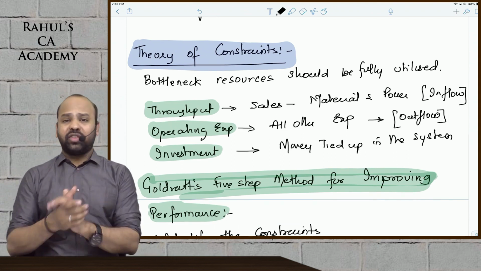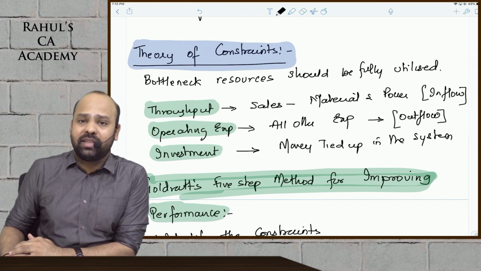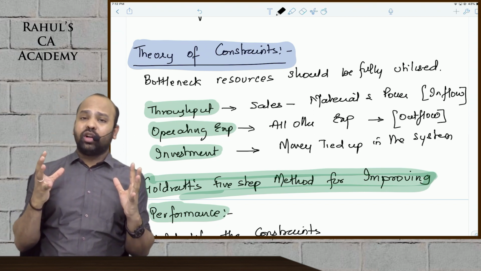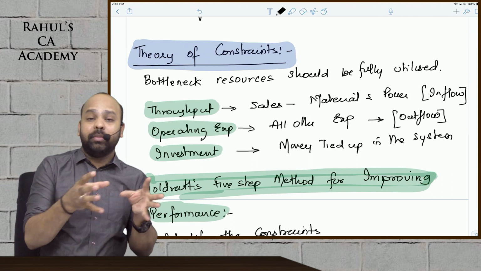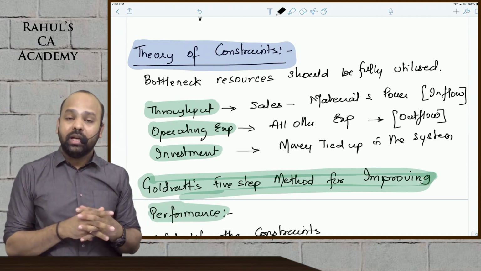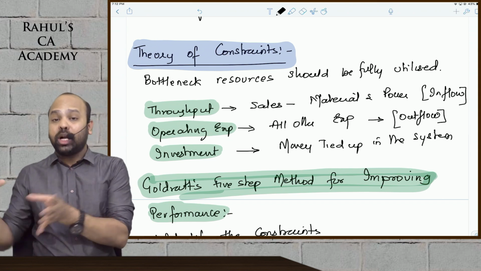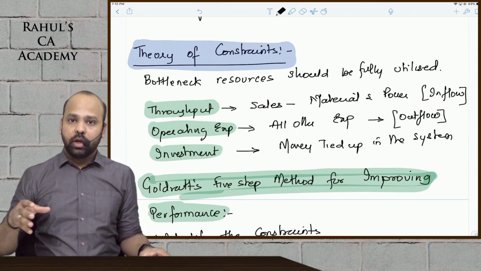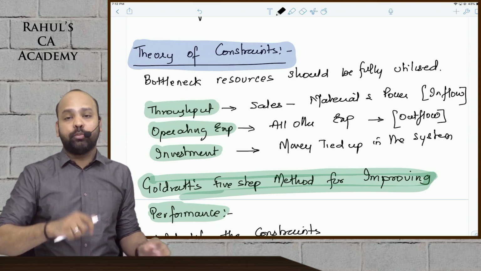Now theory of constraints is pretty simple guys. TOC beta states that the resources of an organization can be segregated into something that is putting a limitation on the entire production of the company, something that is abundantly available, something that is not putting a limitation on the total production. The resource that puts a limitation on the total production guys is called a bottleneck resource.